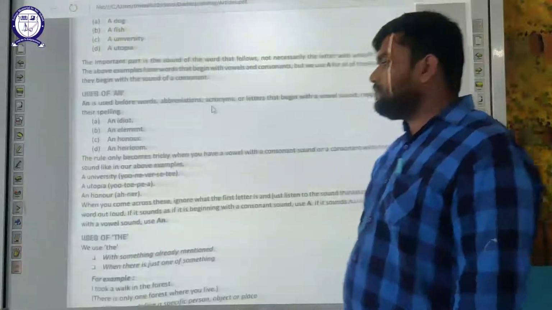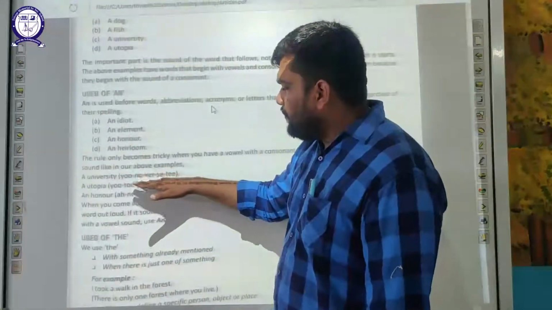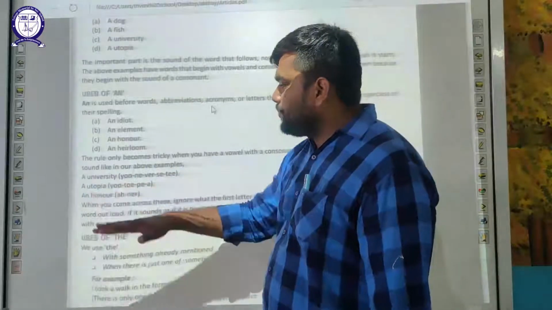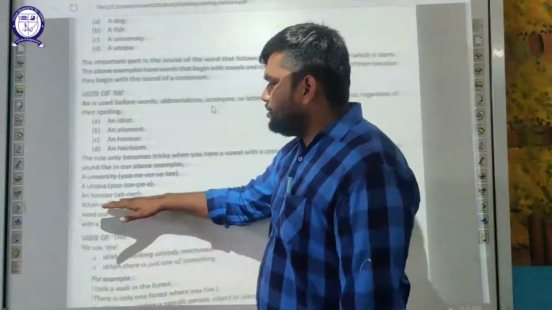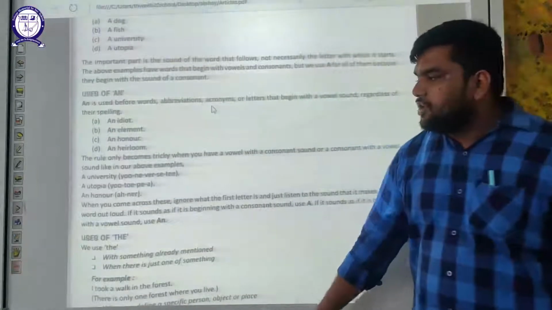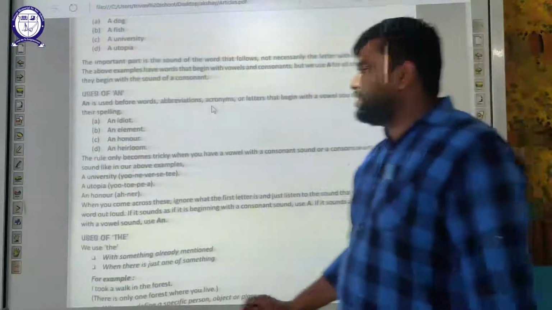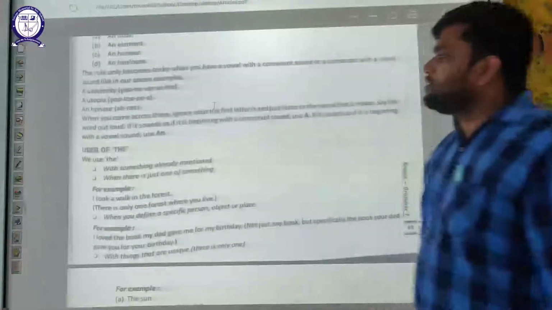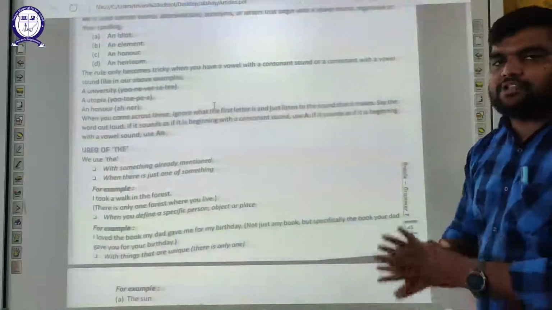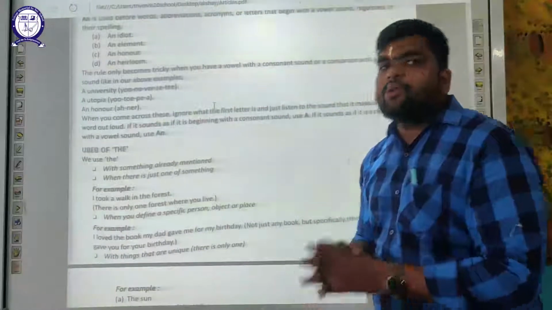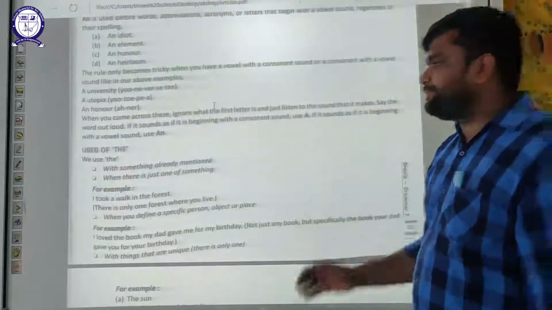Got it? Now, like a university. A utopia. An honor. So there is a difference in the speaking of the words. Okay. The sound of the words. When you come across these, ignore what the first letter is. Just go through what the sound actually is. If the sound is a vowel, write down an. And if it is a consonant, write down a.